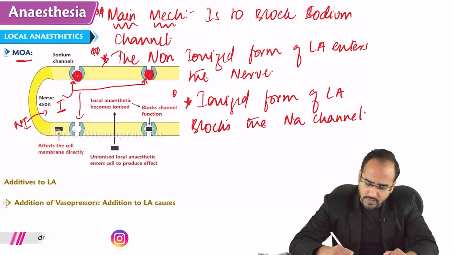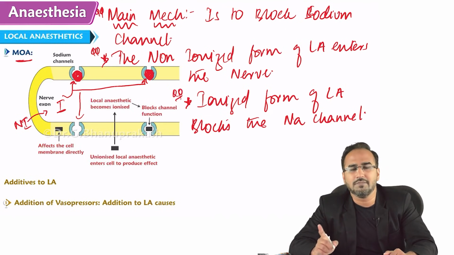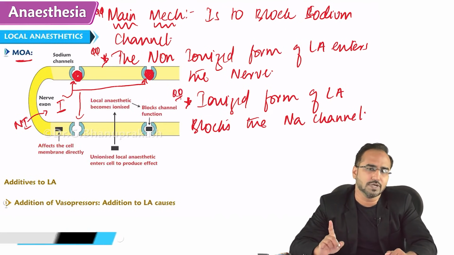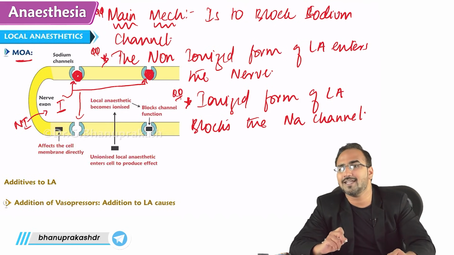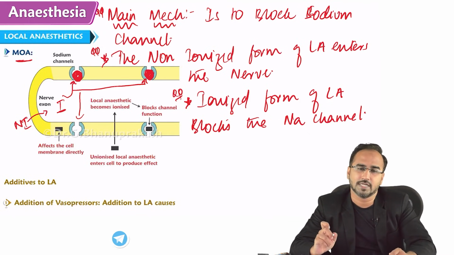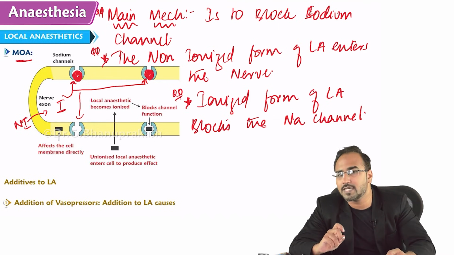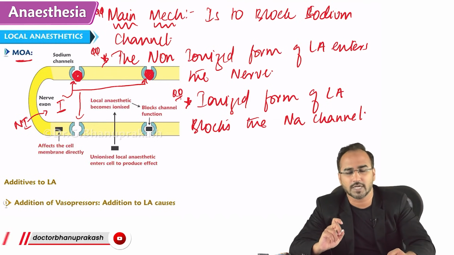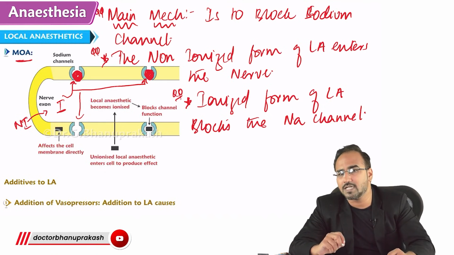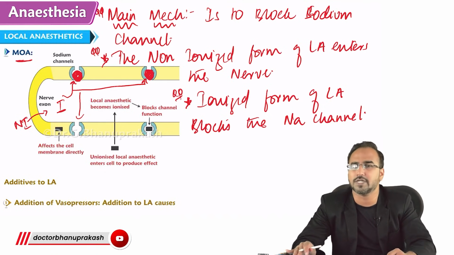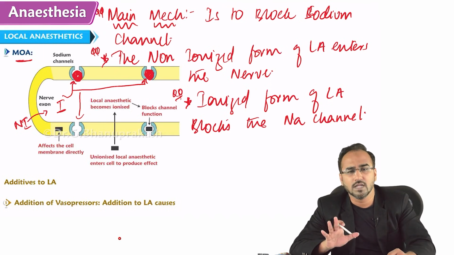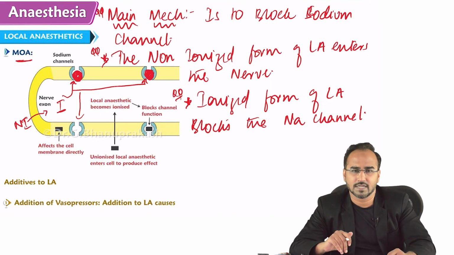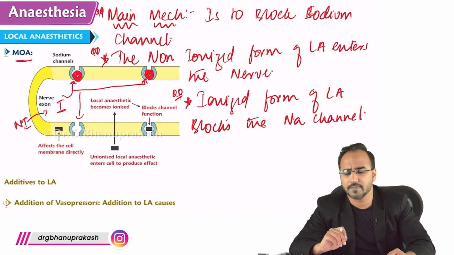So three things here are very important. The main mechanism is to block the sodium channel. But before blocking, it has to first enter. In which form does it enter the nerve? Non-ionized. Then in which form does it block the sodium channel? In the ionized form. And once the sodium channel is blocked, depolarization is gone, action potential is gone, hence there is no pain. That is the mechanism of action of local anesthetic.